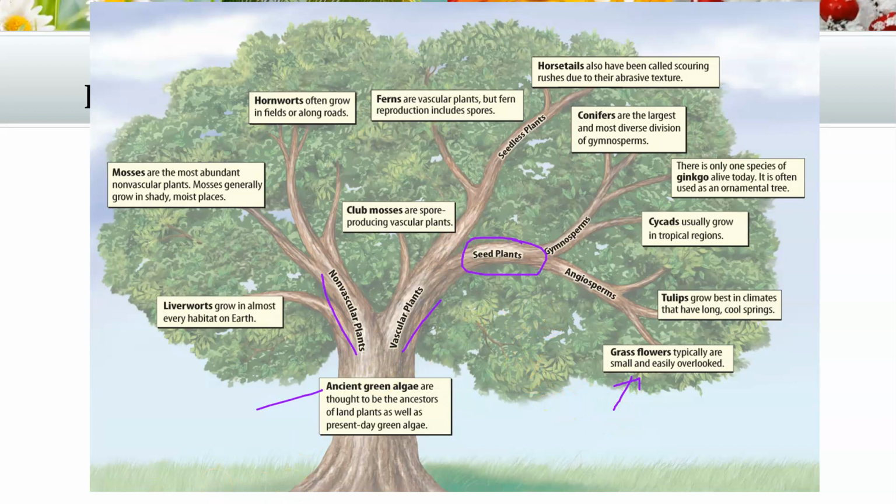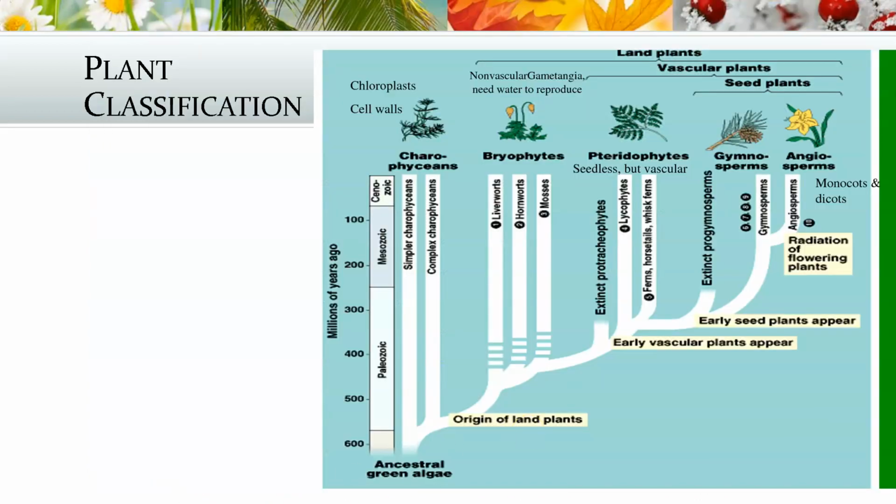So here's a cladogram based on plants. You can see, according to naturalistic evolution, origin of land plants 400, 500 million years ago. And then we started developing these adaptations, seeds, vascular tissue, flowers, and all that increased the likelihood of plants surviving. Again, according to naturalistic evolution. The Bible would teach that God created plants according to kinds.